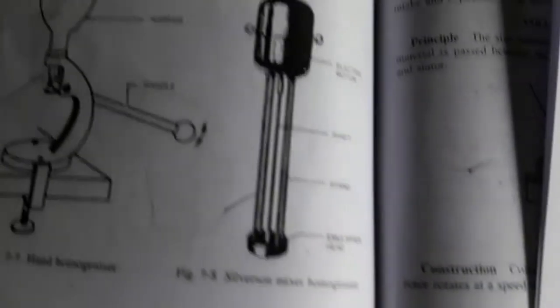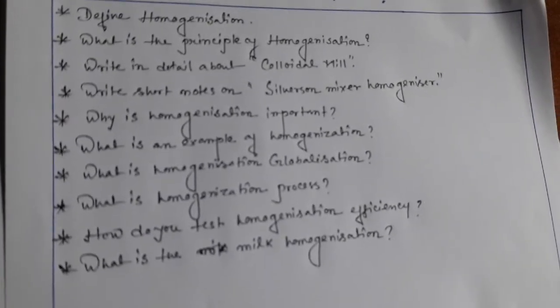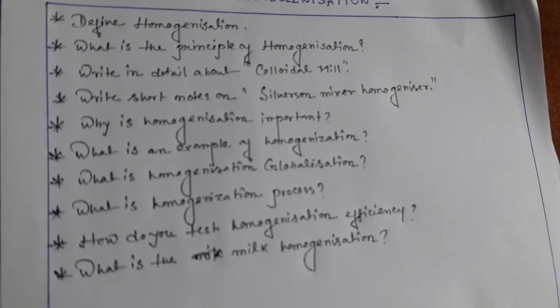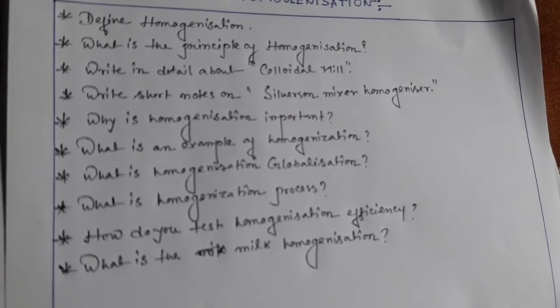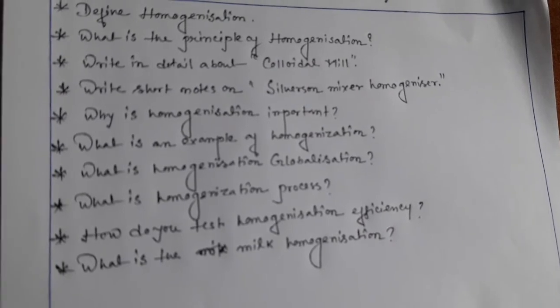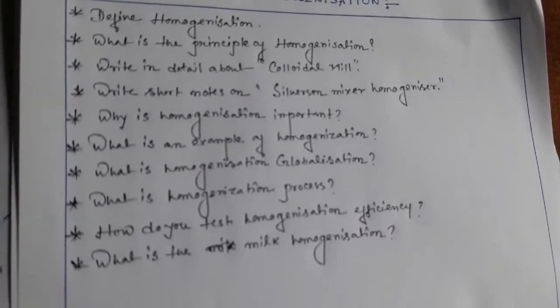This is the diagram of the Silverson mixer homogenizer, and this is the diagram of the colloidal mill. In this case, same as before, when you write the answer on the Silverson mixer homogenizer, first of all you have to write the definition of homogenization, and then the working, construction and uses with diagram are a must.